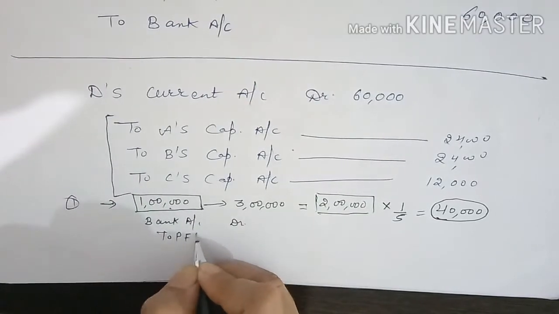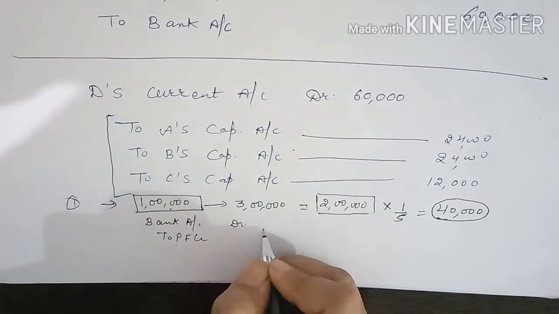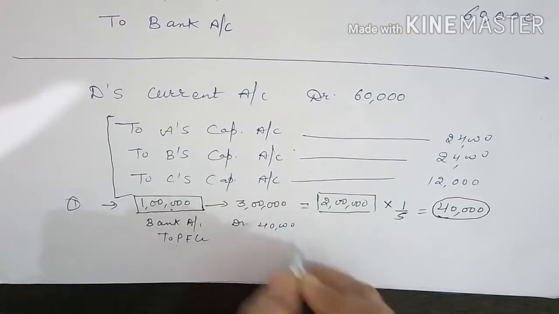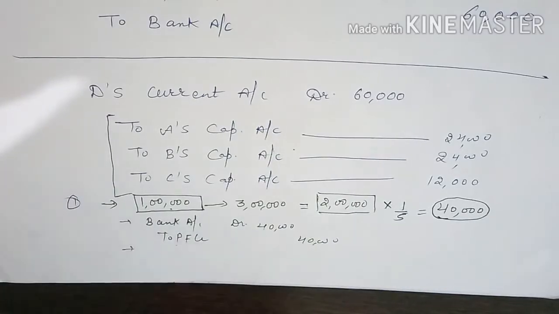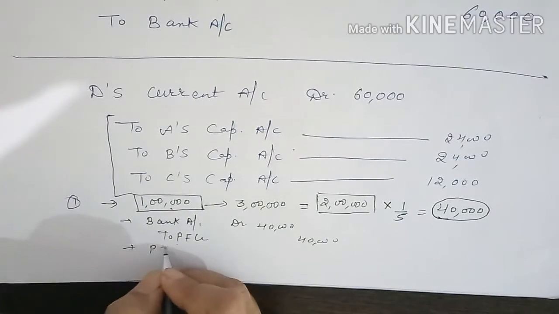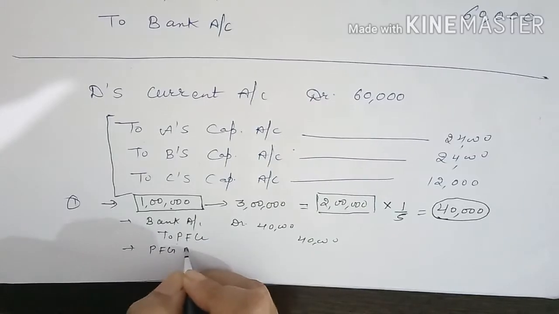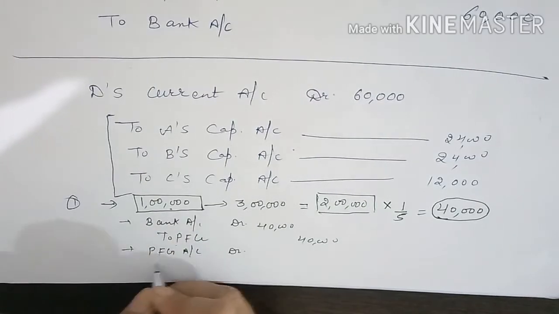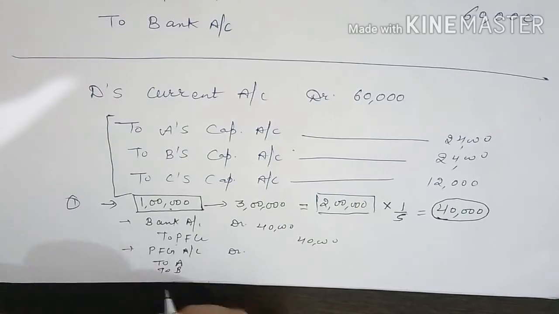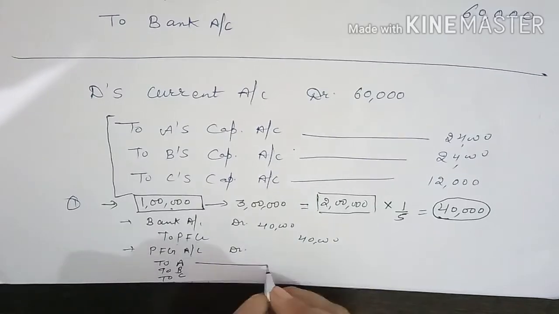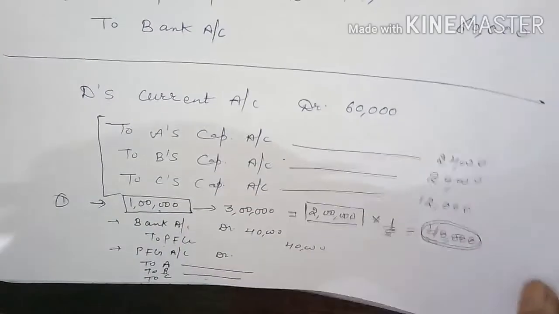I am writing here PFG for premium for goodwill, 40,000, and the second entry will be this 40,000 credited to sacrificing partners. Premium for goodwill account debit to sacrificing partners. In this situation A, B and C, all three partners are sacrificing partners. So it will be credited in their accounts. Let us do it on the next page.